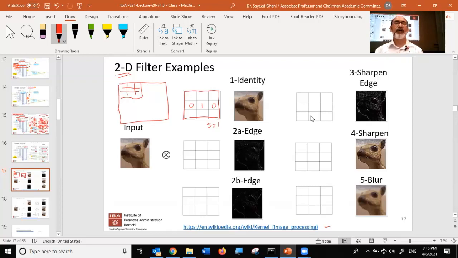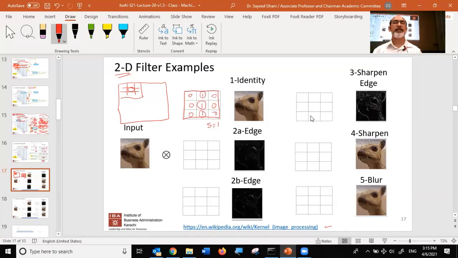If you want simply the original output, what should this filter look like? It's an identity matrix. You want it to reproduce the original input. So how should the identity look? These zeros are kind of obvious. It's not clear whether there should be a 1 or zeros over here.